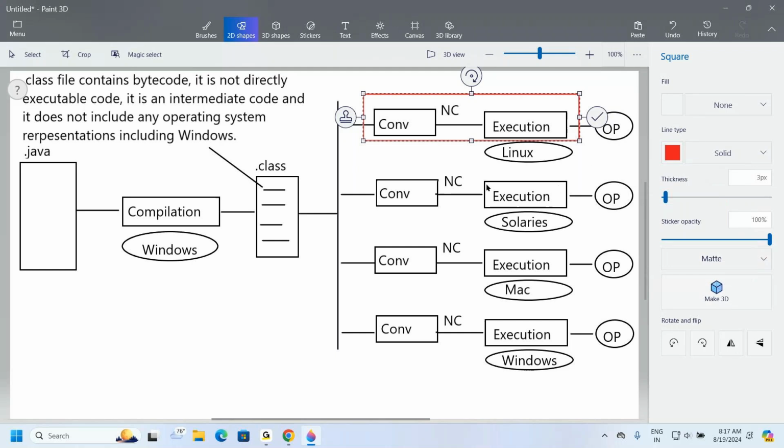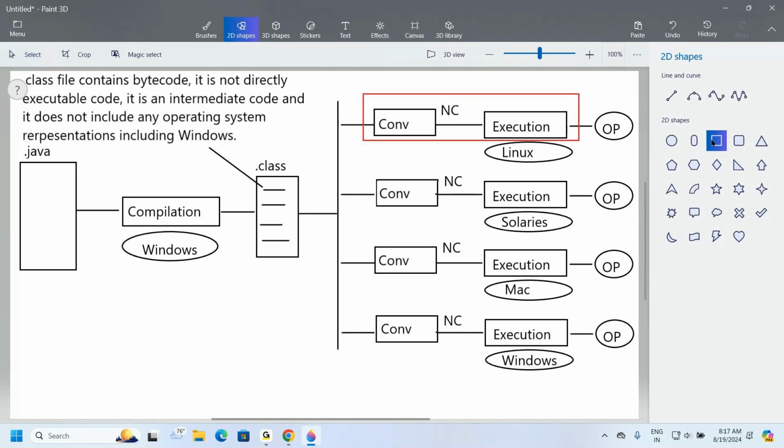In a single device, Sun Microsystems has provided this conversion mechanism and execution. Not in separate devices. Right, sir? Do all of you understand it now?